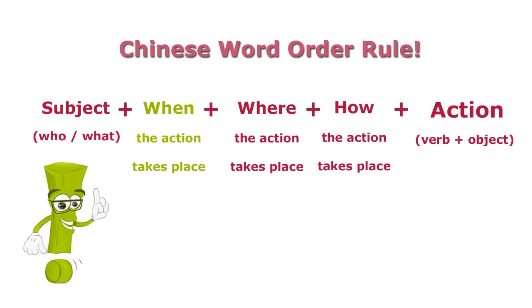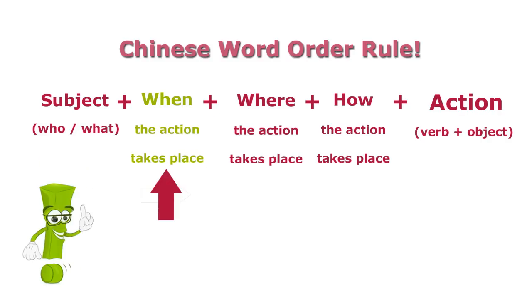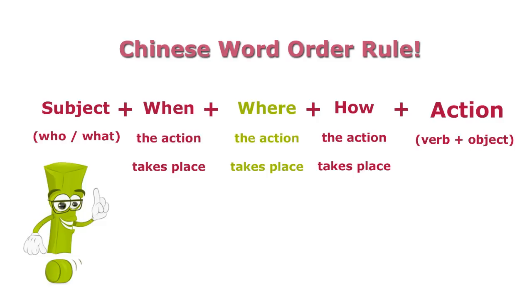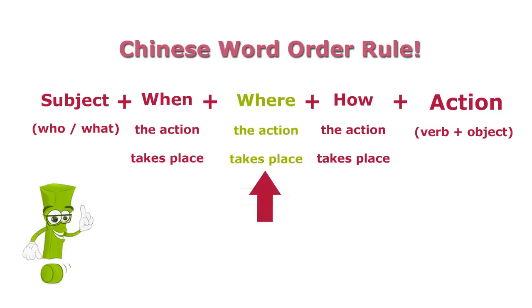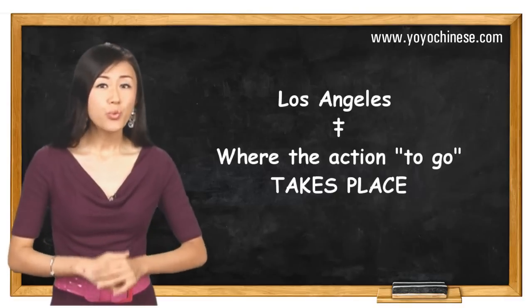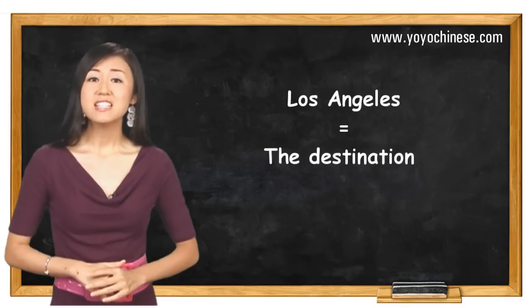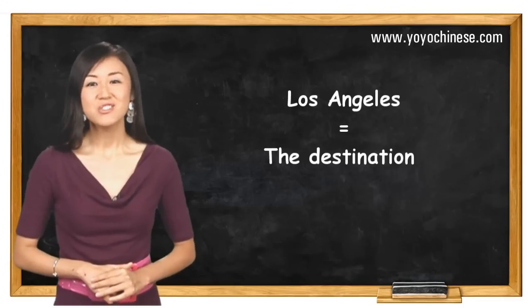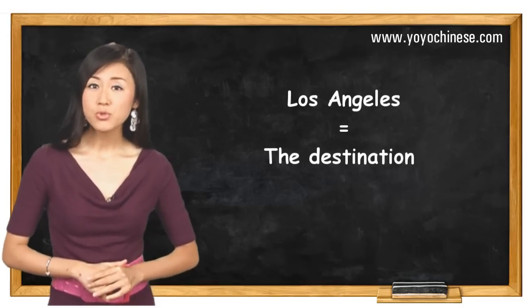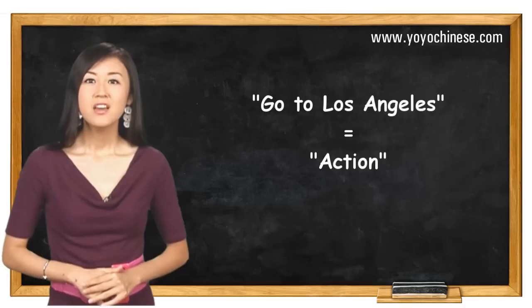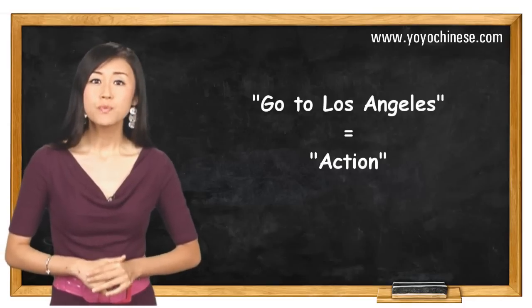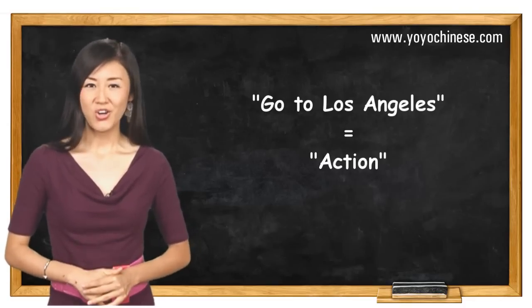When refers to when the action takes place, and where refers to where the action takes place. Here, Los Angeles is not where the action to go takes place. Los Angeles is the destination of the action to go, so this previous rule doesn't apply here. Going to Los Angeles should be seen as an action as a whole.